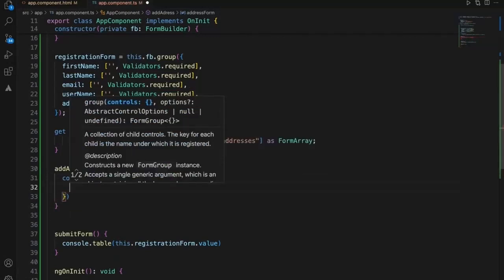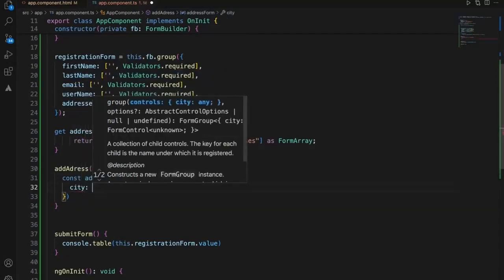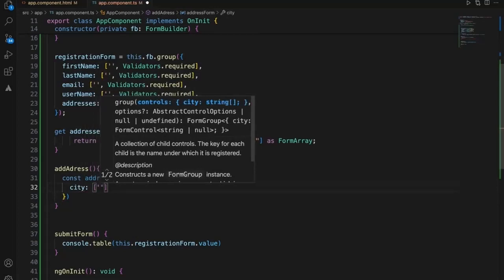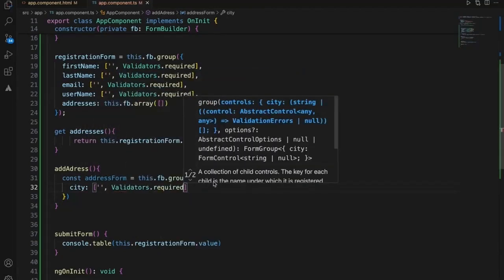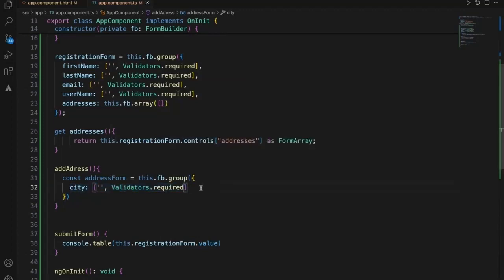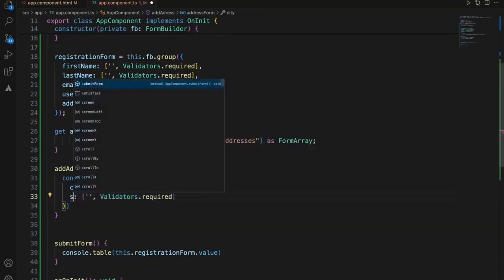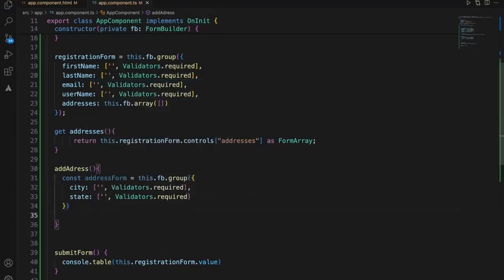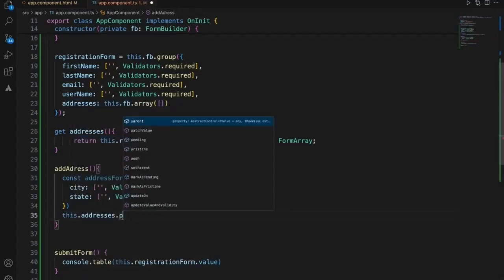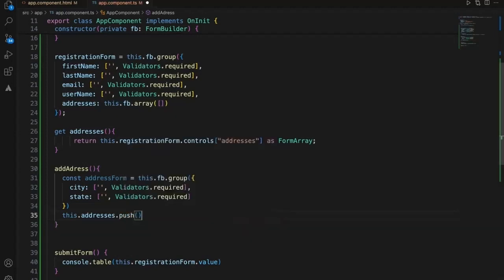Within this, we'll add city with an initial value of empty and Validators dot required, and in the same way we add state. When we click add, this address should be added to the addresses, so this dot addresses dot push, since it is an array. Every time we click add address, we will add one address.